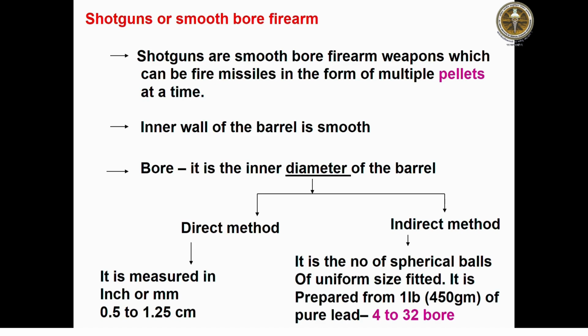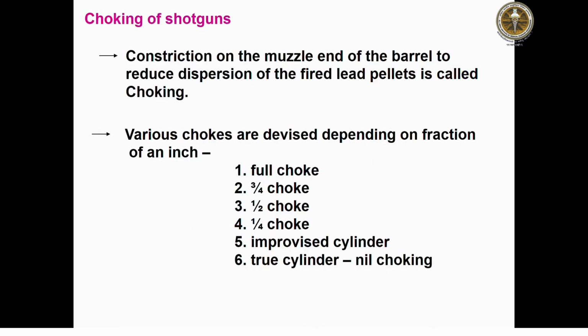There is a direct method and an indirect method. In the direct method, it is measured in inches or millimeters, like 0.5 to 1.25 centimeter. In the indirect method, it is the number of spherical balls of uniform size fitted. It is prepared from 1 lb or 450 grams of pure lead, that is 4 to 32 bore weapon. Then come to the choking of a shotgun.